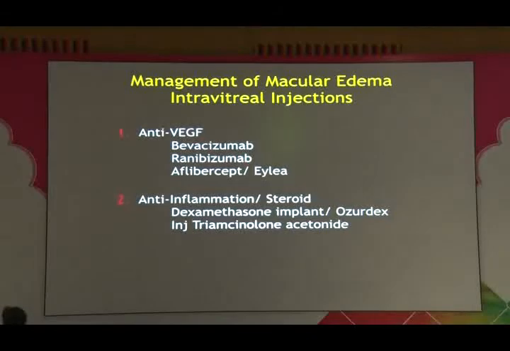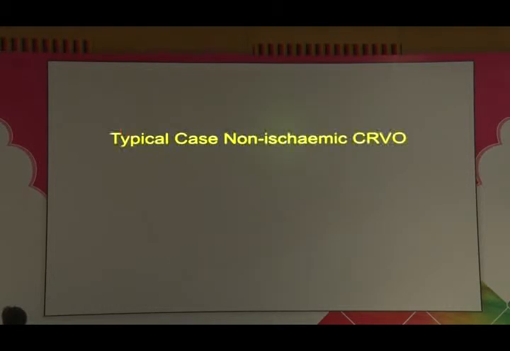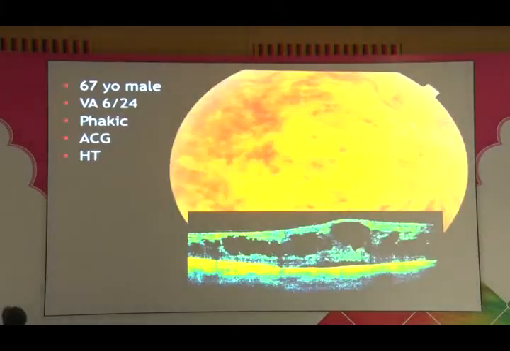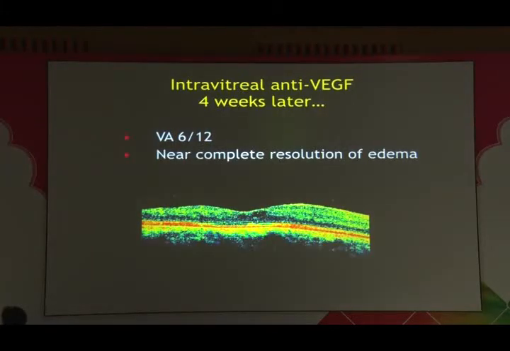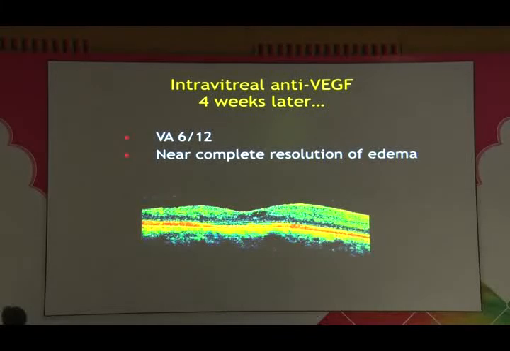So ultimately, the treatment is injections, and we have these three options for anti-VEGF injections, and for targeting inflammation, we have these two options. So a typical case of central retinal vein occlusion when it comes to us, usually phakic at first presentation. We should rule out glaucoma of any type, very common in these patients, and systemic diseases, and we start the treatment. If it's a phakic patient, I prefer anti-VEGF because of the risk of cataract formation.